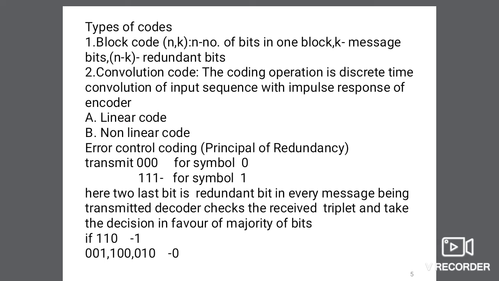If we transmit 1 1 0, the majority is 1, so we understand that this is for symbol 1. And if we transmit 0 0 1 or 1 0 0 or 0 1 0, the majority is 0, so we can say we transmitted a 0 bit.